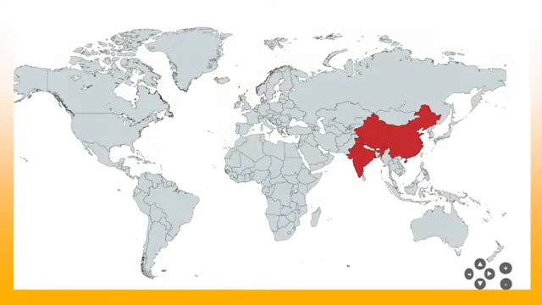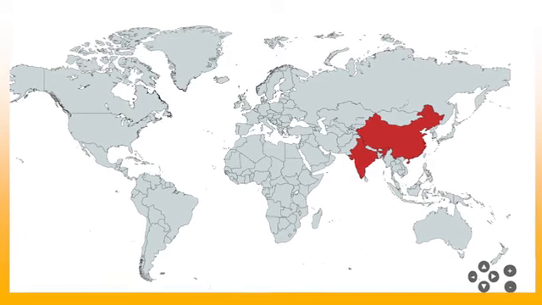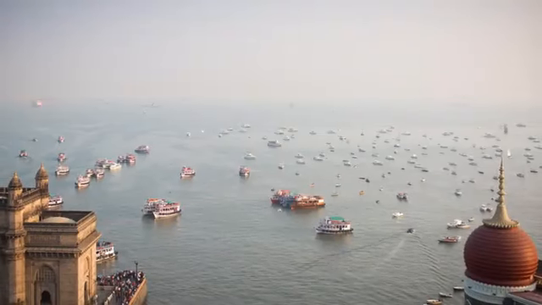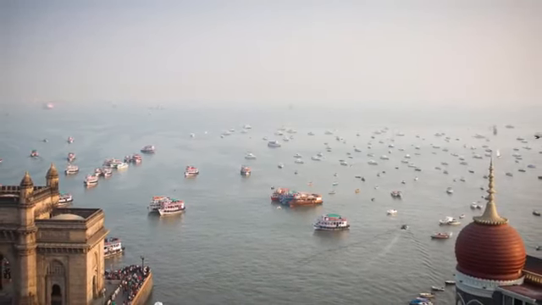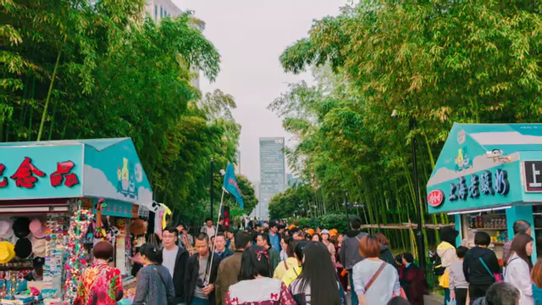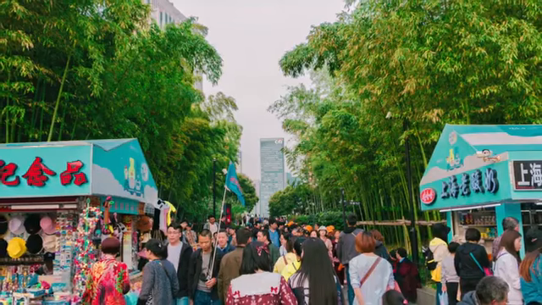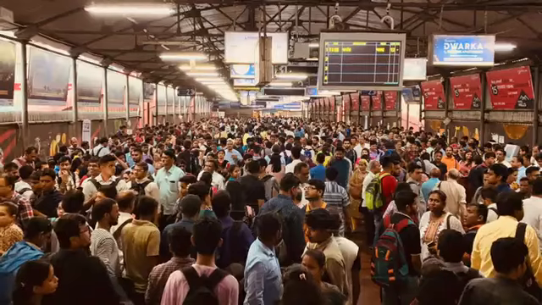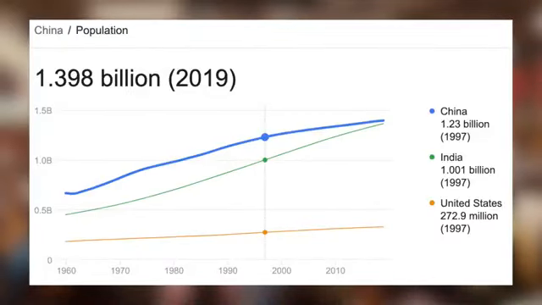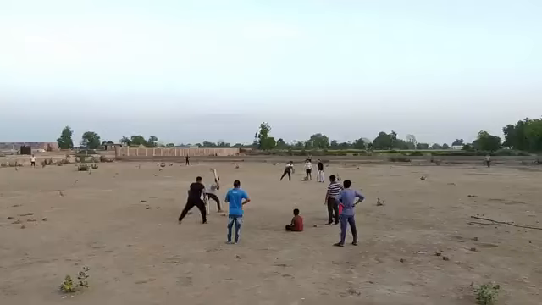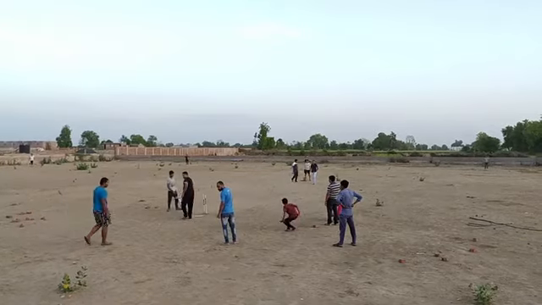If you were to randomly select one human being from the planet right now, there's a 36% chance that they will be from China or India. By 2027, India will have more people than China, with roughly 1.47 billion people. Currently, China's population growth rate is around 0.39%, while India's population is growing at about 0.99%. China crossed the 1 billion milestone in 1980, whereas India did in 1997. The population of China and India will peak in 2031 and 2059 respectively.